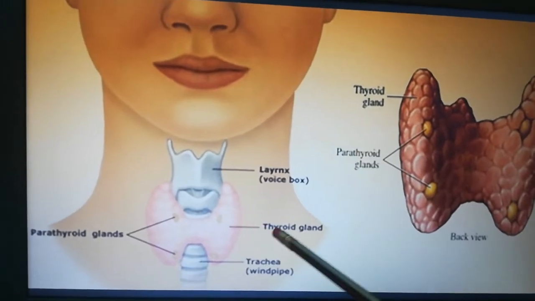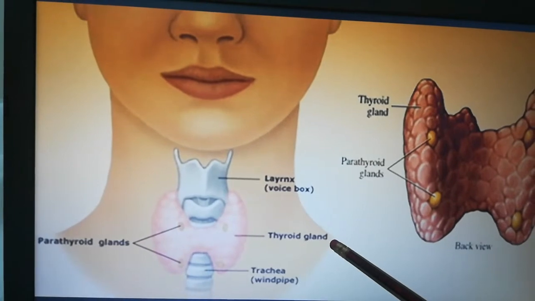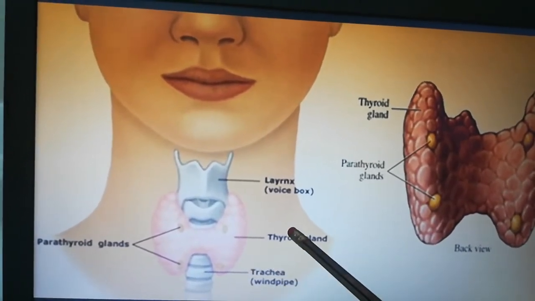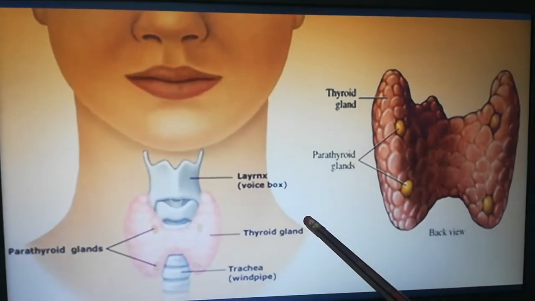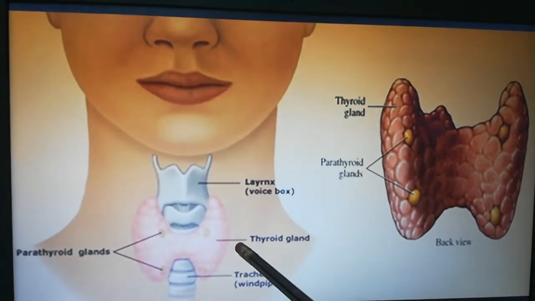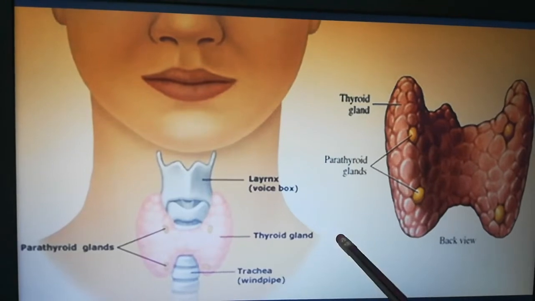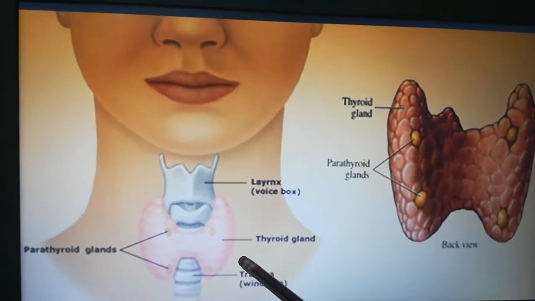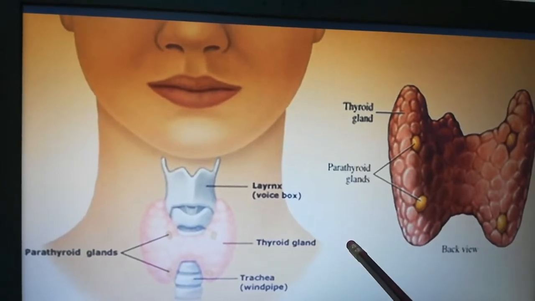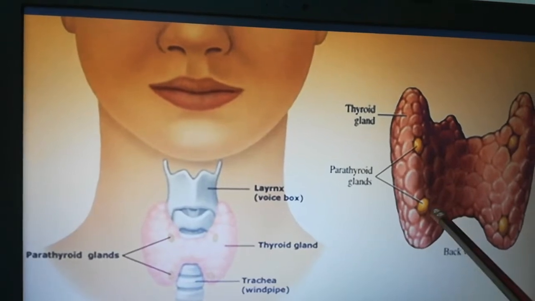The hormones produced from the thyroid gland control the chemical reactions in the body. If a child's body is not producing enough hormones from the thyroid gland, then his growth is affected. Got it? This is about the thyroid gland.